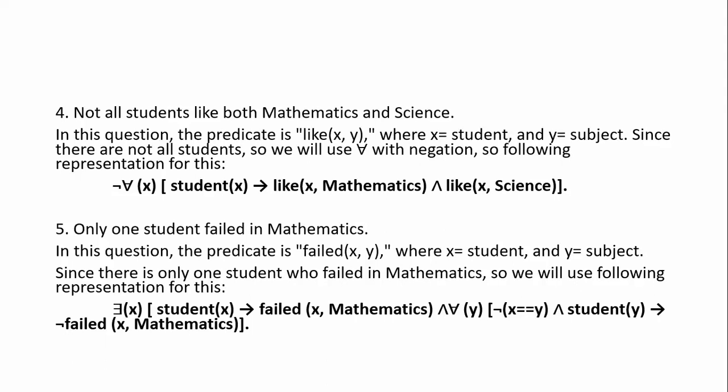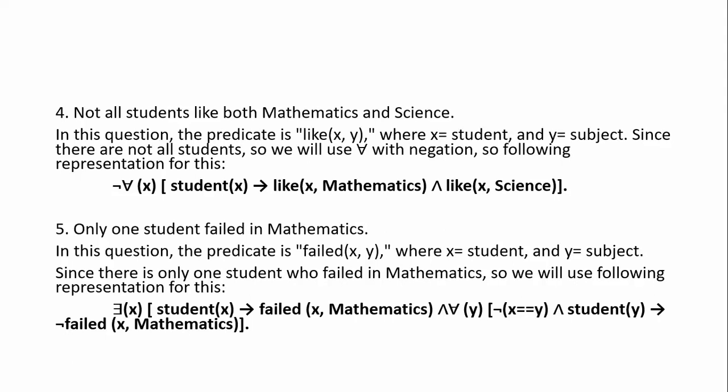Let us discuss some other example. Only one student failed in mathematics. Only one student. In this question, what is the predicate? Failed is the predicate. Under that predicate, what are the two terms? One is the student term, another is the subject term. The student term is represented by x and the subject term is represented by y. So when you look at this example, only one student, which type of quantifier do we have to use?